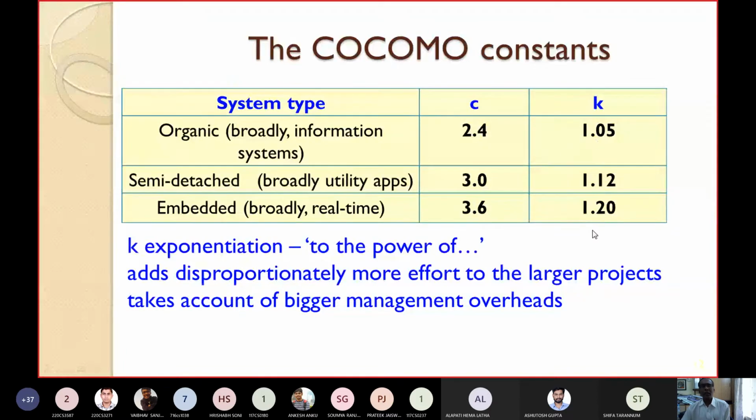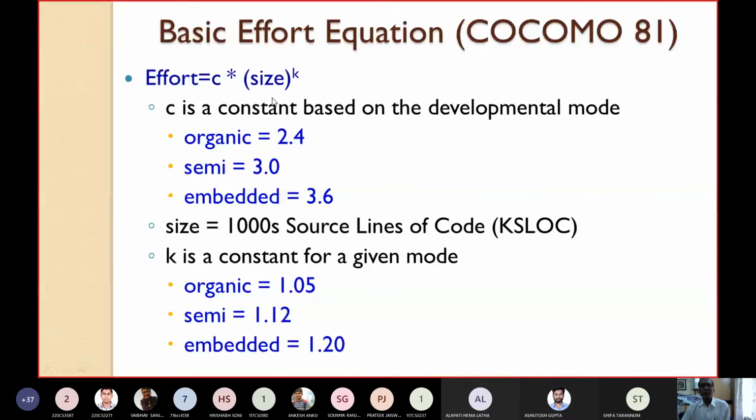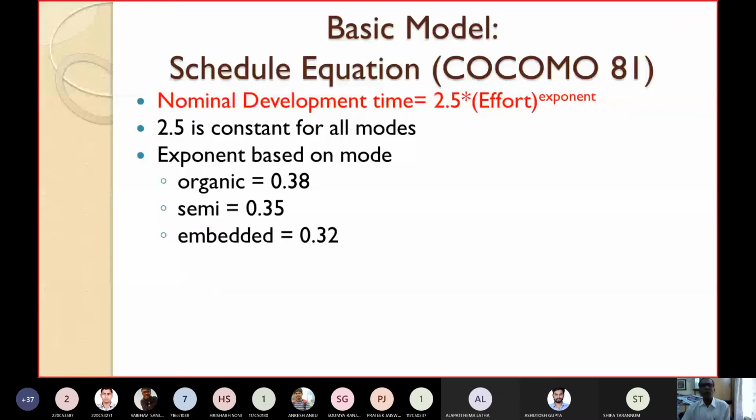Now I have already given you the equation for the effort. Now we should try to find the equation for schedule. Normally schedule can be measured with a parameter called development time. In COCOMO we call it nominal development time. Nominal development time in COCOMO 81 is represented as follows: there is a constant 2.5 into effort to the power exponent. Nominal development time is equal to 2.5 into effort to the power exponent. In some books you will see A into effort to the power B, where A and B are constants. It may vary from book to book.